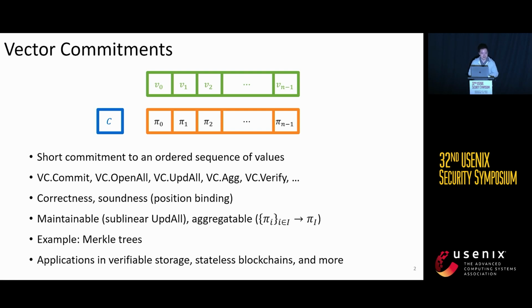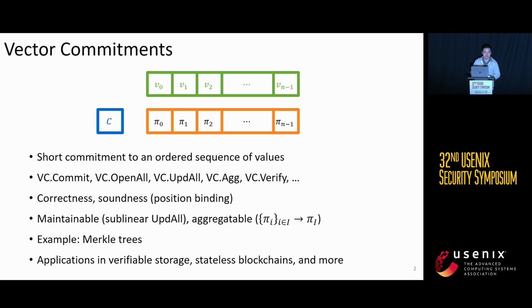So a vector commitment has algorithms like commit, which computes the digest; open all, which computes all the individual proofs; update all, which updates all the individual proofs in one algorithm; aggregate, which takes some individual proofs as input and outputs the aggregated proof; and verify. A vector commitment has correctness and soundness properties, where the soundness property is actually position binding, which means the adversary cannot forge proofs for different values of the same location.